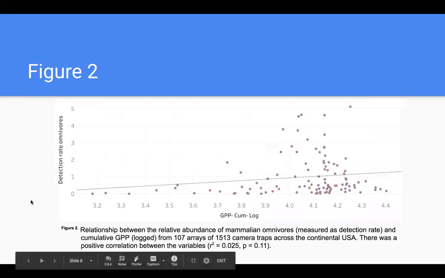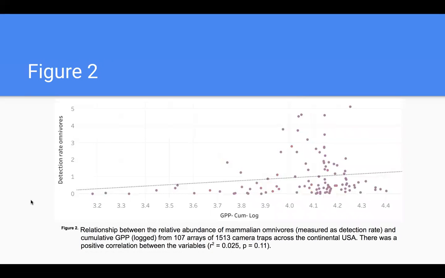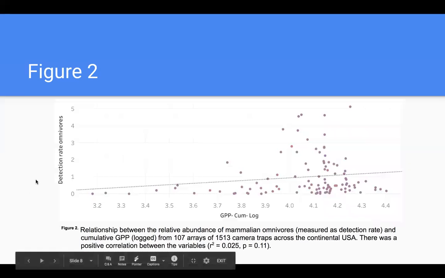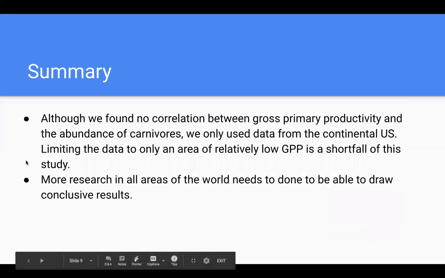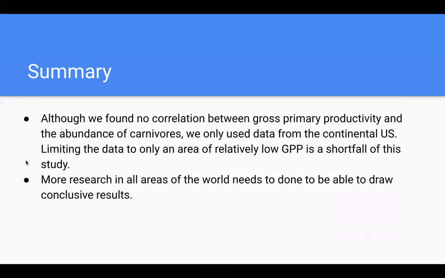And this is the relationship between relative abundance of mammalian omnivores and cumulative gross primary productivity. And there was a slight positive correlation between the two. And although we found no correlation between gross primary productivity and the abundance of carnivores, we only used data from the continental US, limiting the data to only an area of relatively low gross primary productivity, and that's a shortfall of the study. And more research in all areas of the world needs to be done to be able to draw conclusive results.